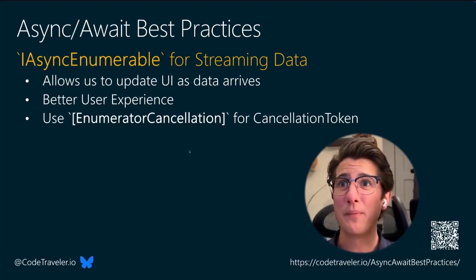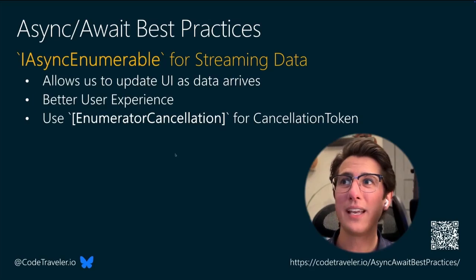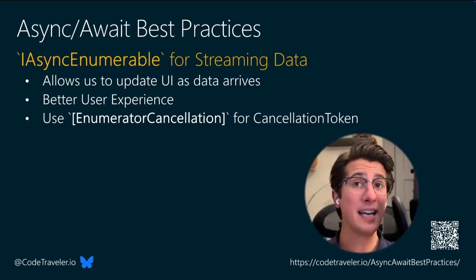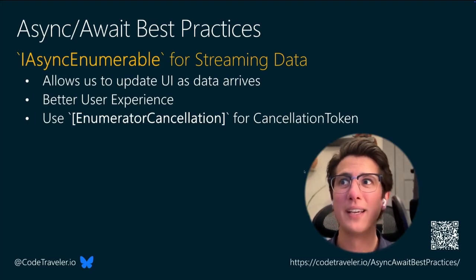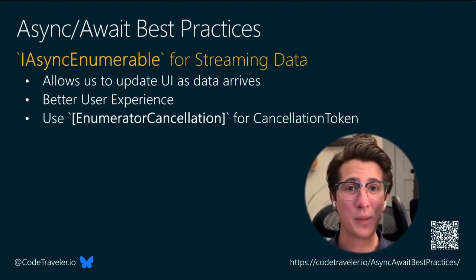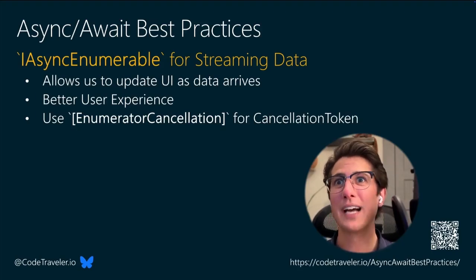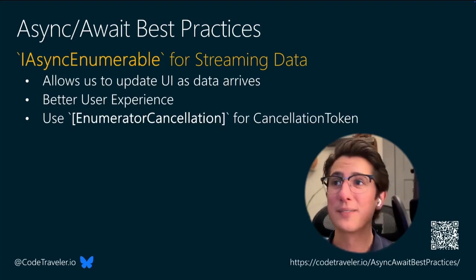Just remember, we still want to pass in a cancellation token for our IAsyncEnumerable method, but we want to take advantage of the EnumeratorCancellation attribute because, again, that tells .NET to pass this token, the parameter for our method, into the .NET runtime iterator, saving us the trouble of having to double check to see if that token has been canceled, because .NET will now do that for us every time our await foreach loop iterates.